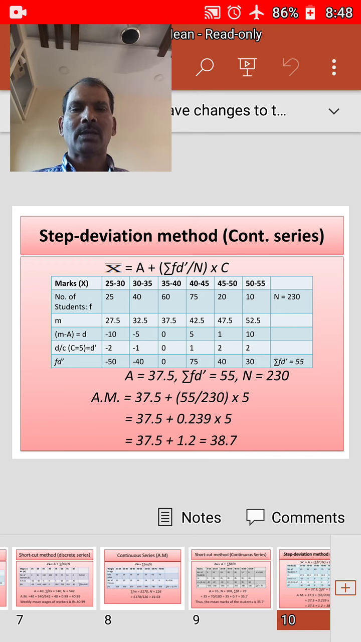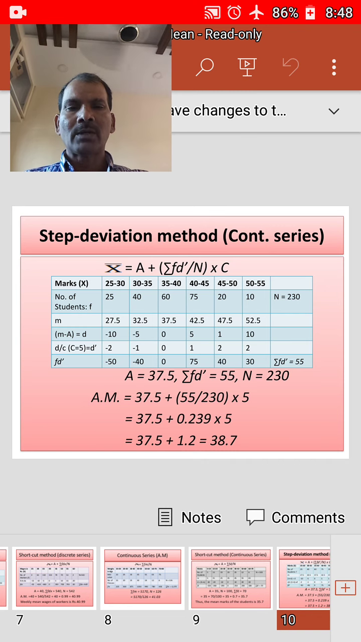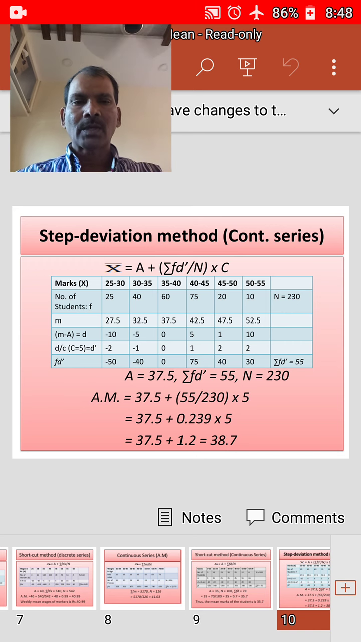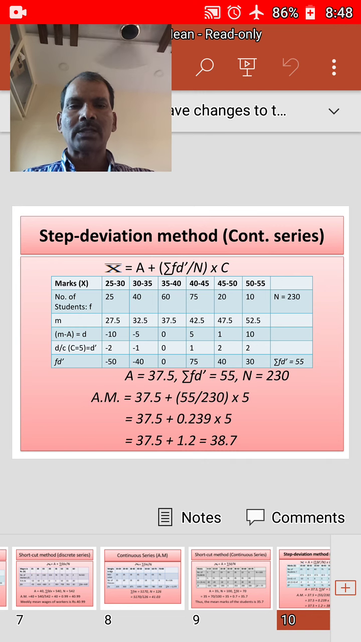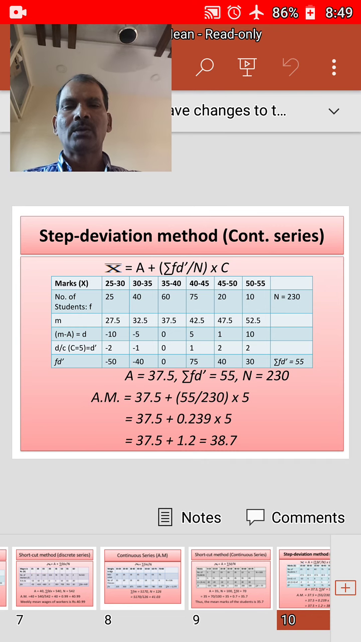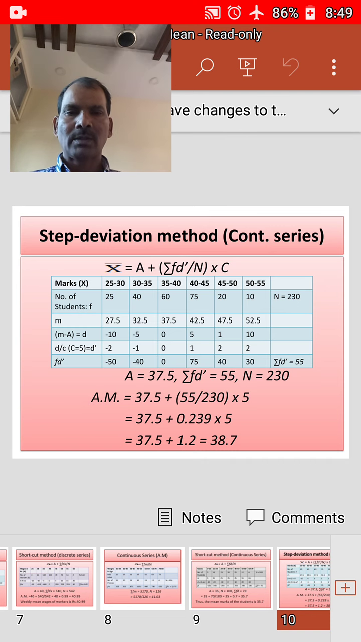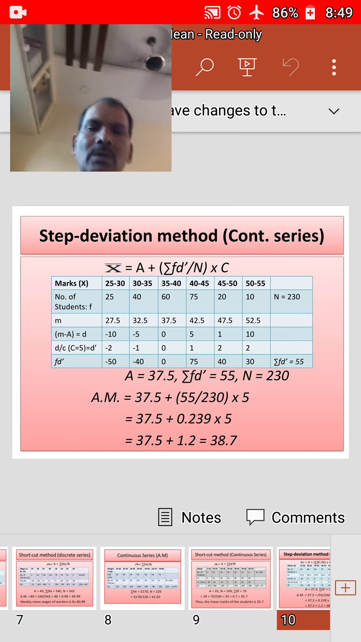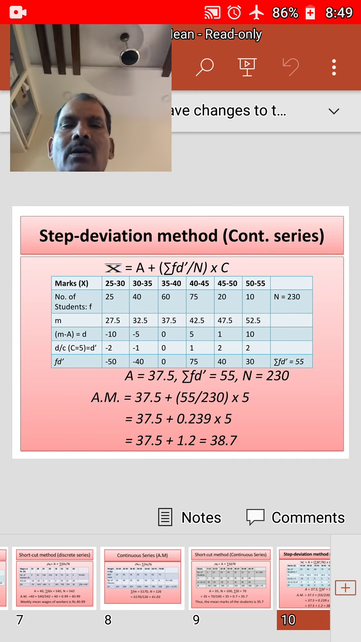We will get a is equal to 37.5, and sigma fd dash is 55. Something went wrong. Here we need to add 65. If we correct this, 4 into 10 is 40. If we add 10, 65, sigma fd dash will become 65. Okay, some correction is required in this. You will find the procedure, you will come to know. Okay, next.